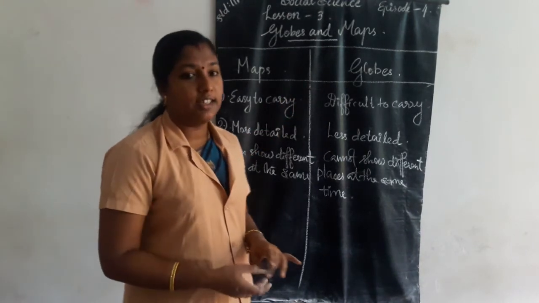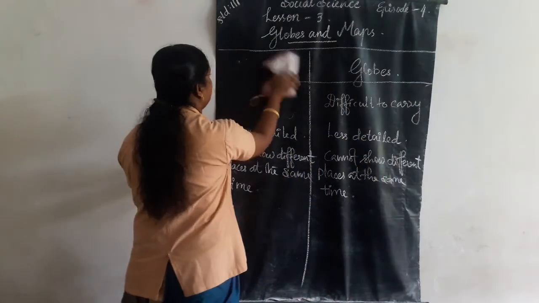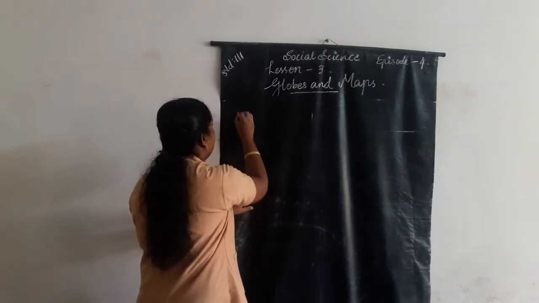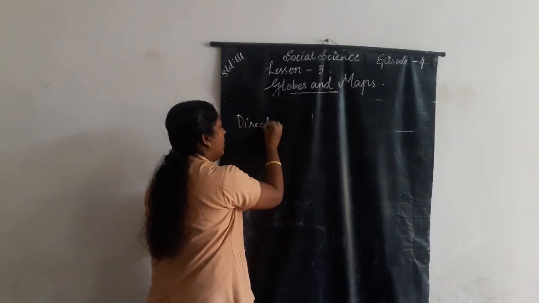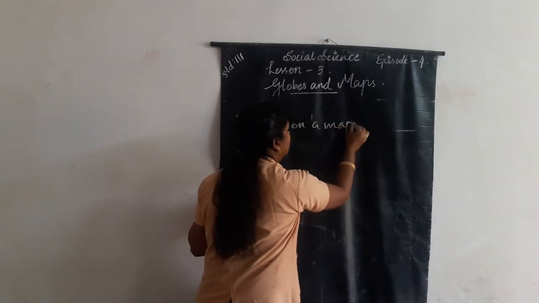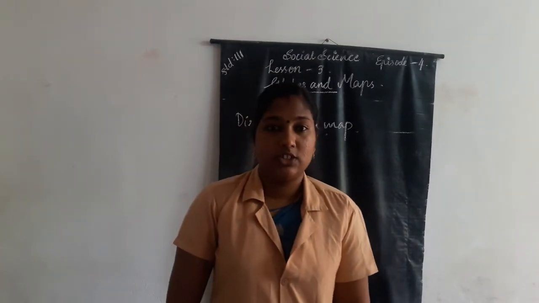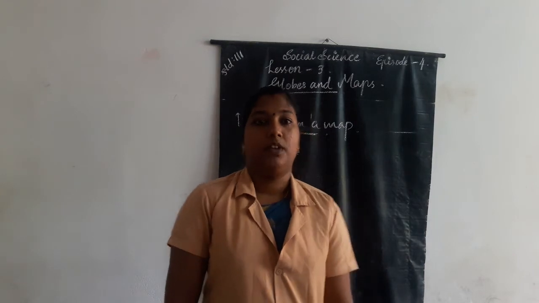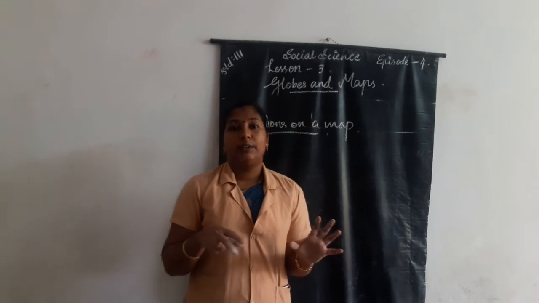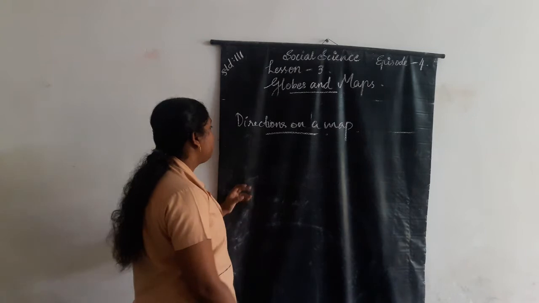The next one is directions on a map. In the previous lesson, we learned that there are four major directions on a map.